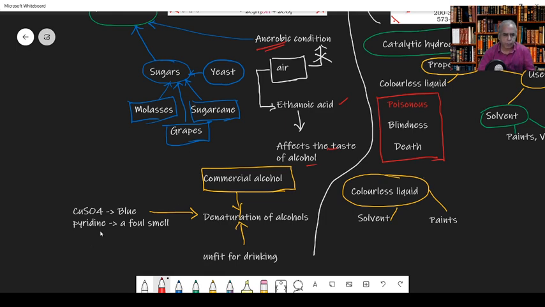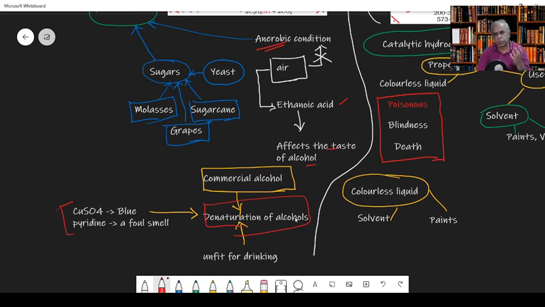By adding pyridine, it will develop a foul smell. These two aspects are known as denaturation of alcohol. This denaturation prevents consumption of alcohols which are to be used for commercial purposes.